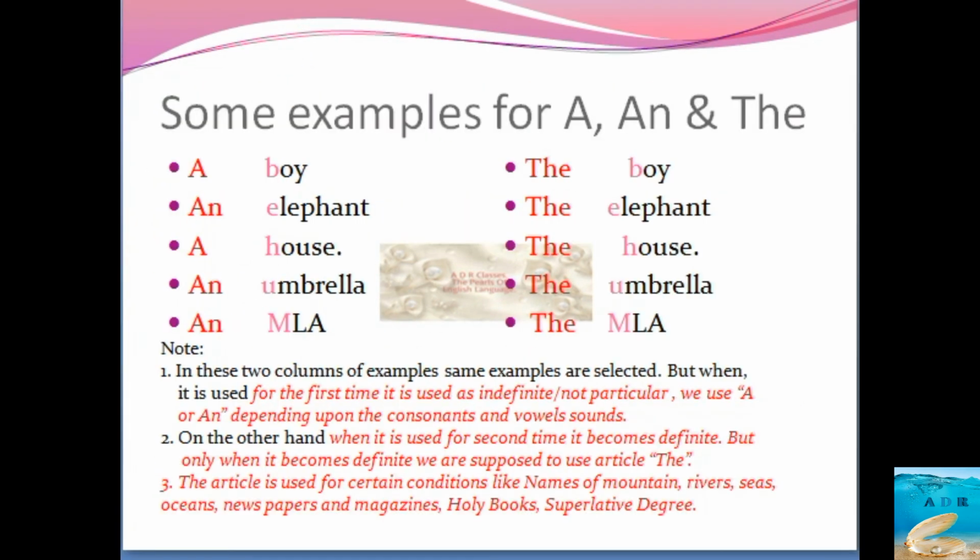Now this is an elaboration for point 3. The article the is used for certain conditions like names of mountains, names of seas, names of oceans, names of newspapers and magazines, holy books, and superlative degrees. These are the conditions where we are supposed to use only the. We are not supposed to use A or an.